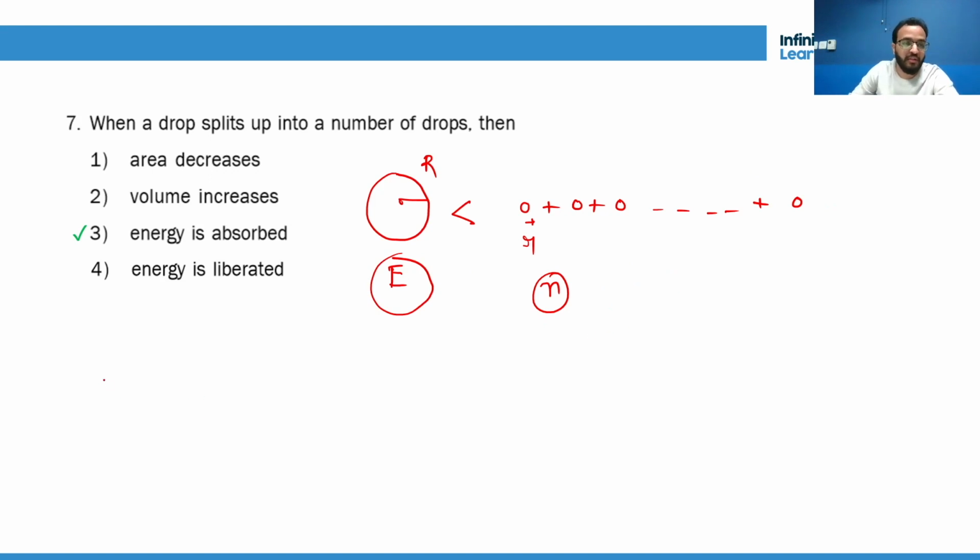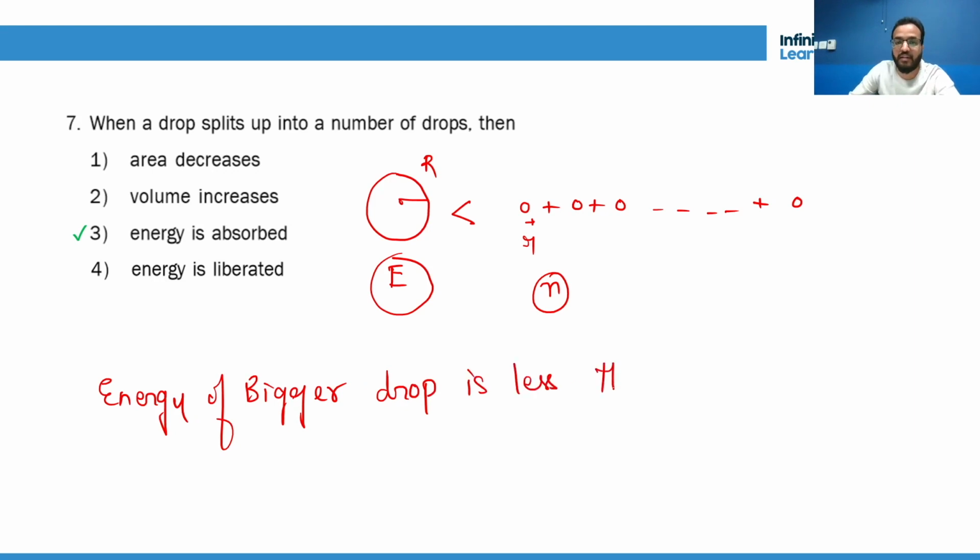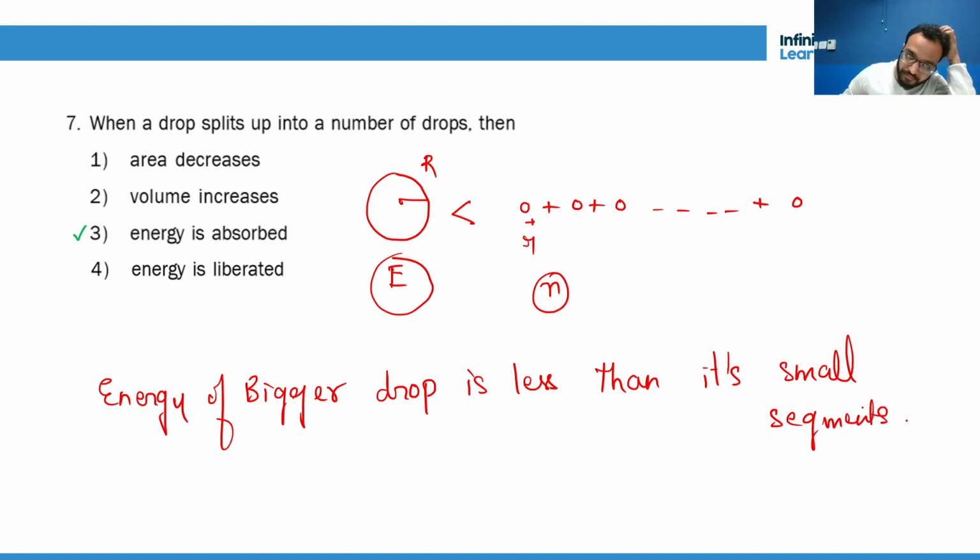Do you understand? So let me write here, energy of bigger drop is less than its small drops.